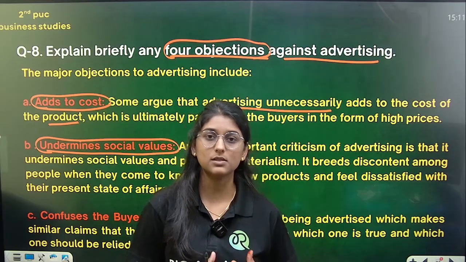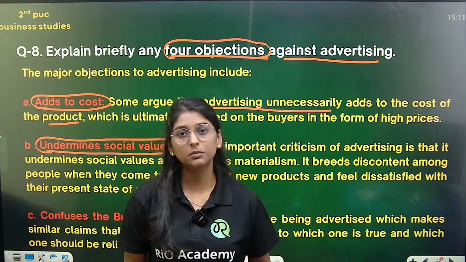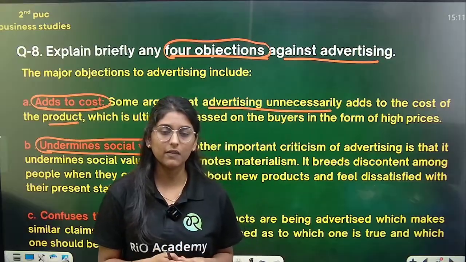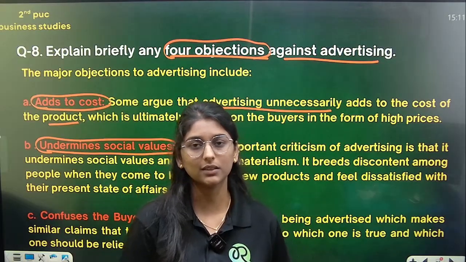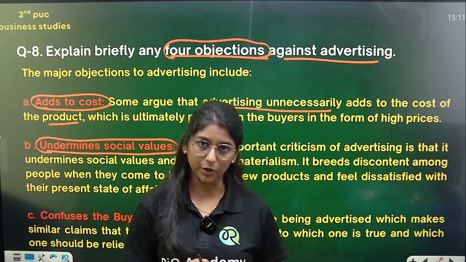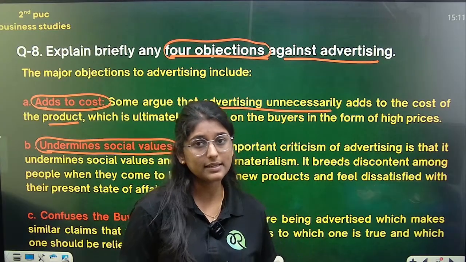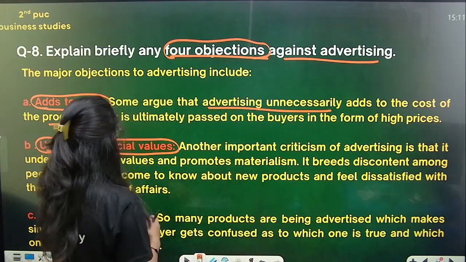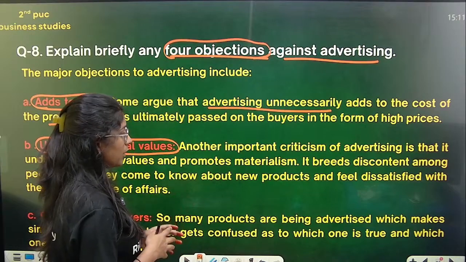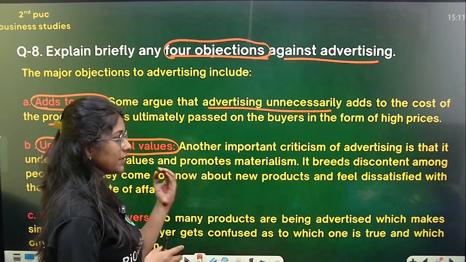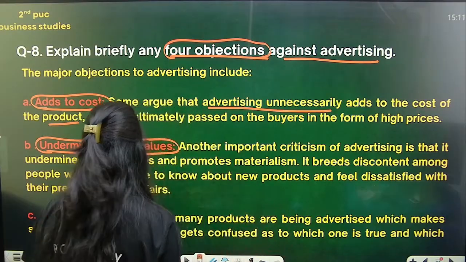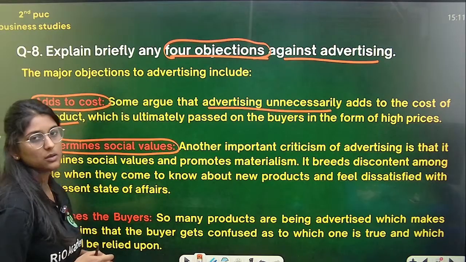But what happens is when it is actually bought by certain people, some of the customers may feel dissatisfied about that product. So in that case it is going to undermine their social values. They bought this new product with a lot of trust. So when they buy that product and feel dissatisfied, their social values also get undermined.